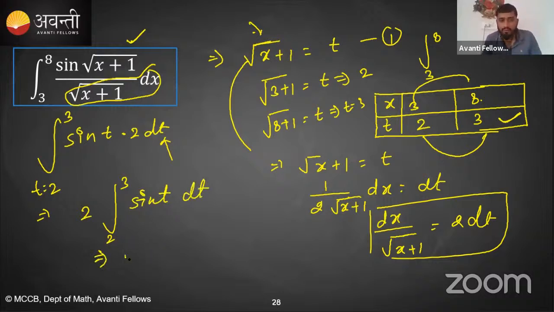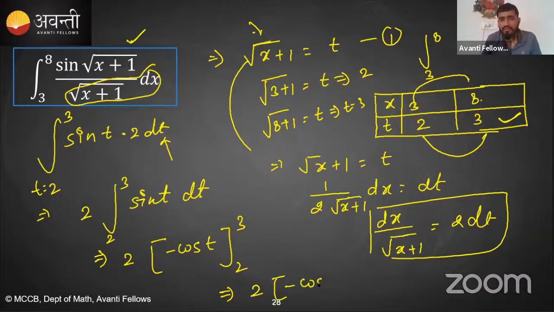Now, what will be now? 2 will remain as it is. Tell me the integration of sine t, that is minus of cos t from 2 to 3. Is it clear? Now, just find upper limit minus lower limit. 2 will remain as it is. Upper limit is minus of cos 3 minus of minus cos 2. Your final answer will be 2 into cos 2 minus cos 3.